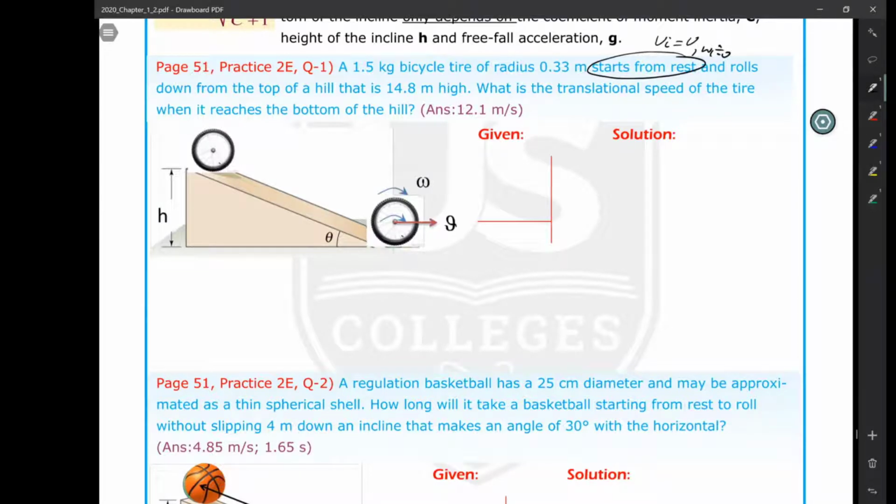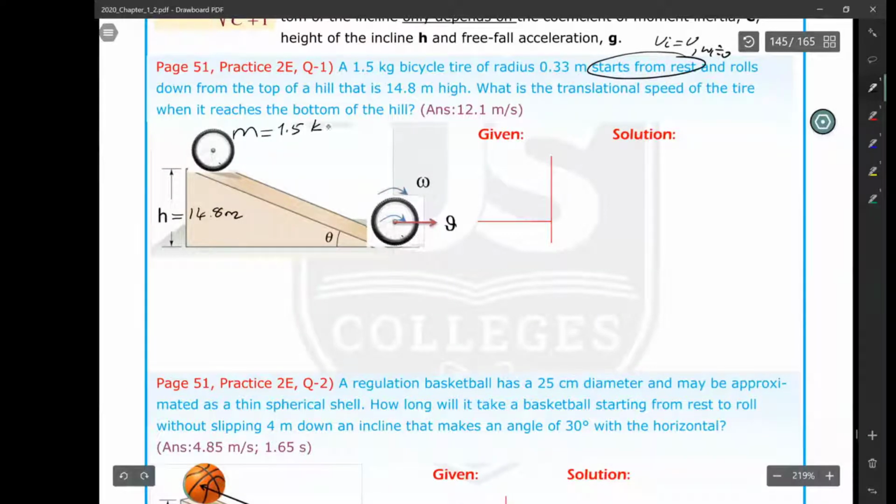It rolls down from the top of a hill, which is 14.8 meters high. So that height is given to you, 14.8 meters. And mass is given in the question. In fact, in the hack equation we don't have mass. Mass is cancelled, but let's record it again. No problem.